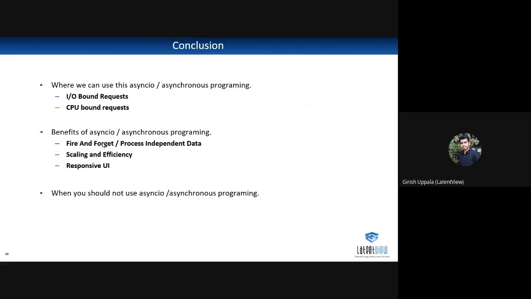Where we should not use the asynchronous process, I can give just a few examples. We should not go with the asynchronous process always. We have to know where we need to use it and where we should not. If you use it unnecessarily, it will not give you better performance. For example, a microservice has very small CPU bound operations and is always bombarded with requests. Therefore, asyncio is not needed there.